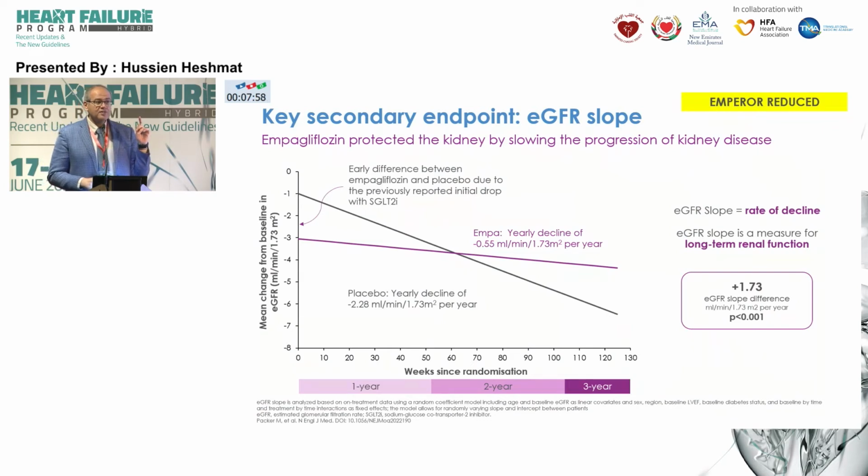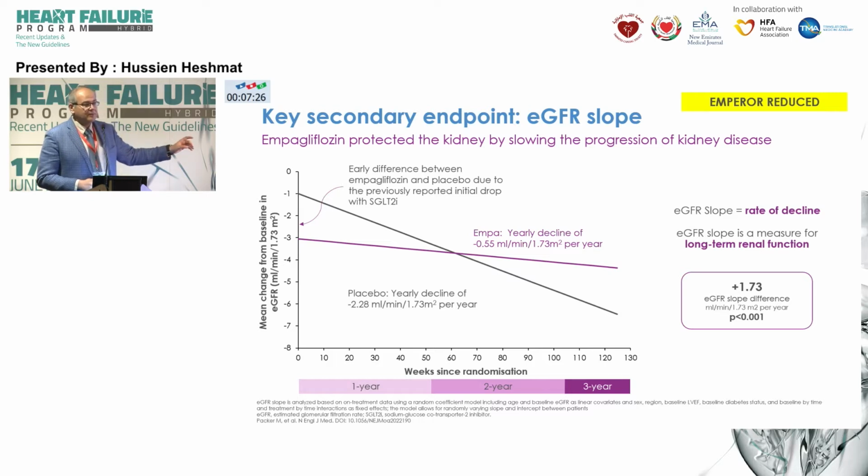And as we've seen for the first time with the paradigm in 2014, we saw that a cardiac medication is able to preserve the kidney. And we saw some effect. There was less than 1 point change in the slope. But looking at the SGLT2 inhibitors, they seem to be targeting more. We don't know the exact mechanism, but they seem to be working more because the slope of decline, the difference is 1.7 mLs. With ARNI, we had just like 1 mL. So they seem to be working in a better way.